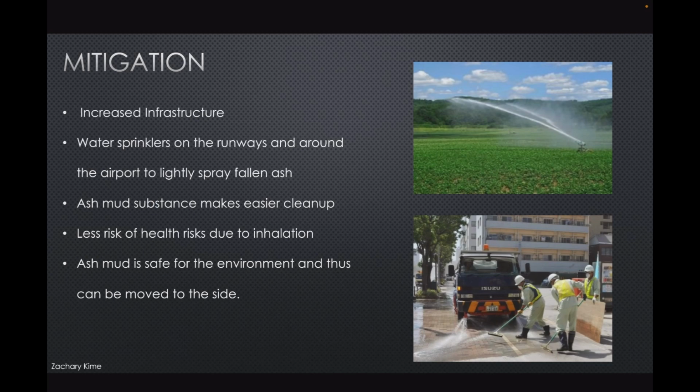And the ash mud substance is much safer than the dry ash form because it poses less risk of inhalation, which can negatively affect people's lungs and hurt them. The ash mud is also safe for the environment, so just spraying it off the runways into the grass on the side or forest on the side is safe because the minerals inside the ash will actually help the environment. So our mitigation technique is installing sprinklers, which will ease the cleanup and make it much more efficient after these eruptions.